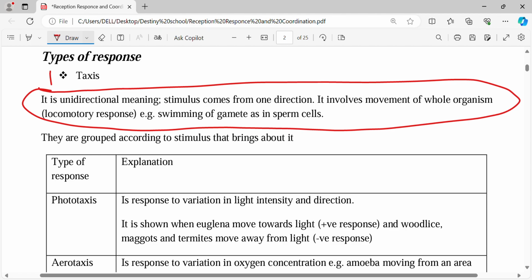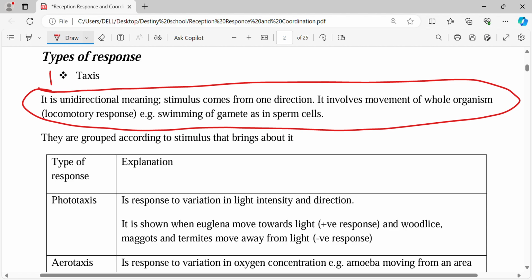So what is taxis all about? In taxis, we expect the whole organism to move towards the stimulus or to move away from it. In this topic, if you move towards the stimulus, that is a positive response. If you move away from the stimulus, that is a negative response.